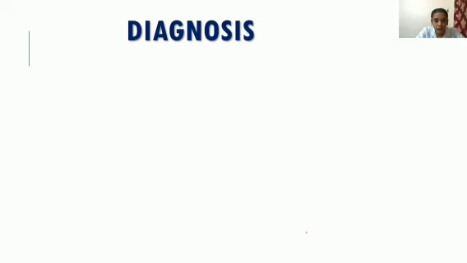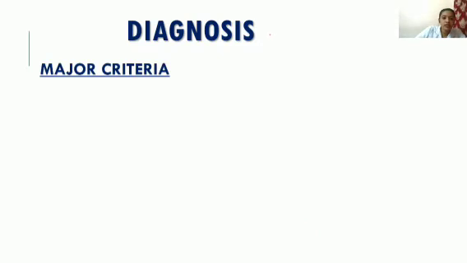Next is diagnosis. For diagnosis of acute rheumatic fever, one specific criteria is there. You know the criteria?